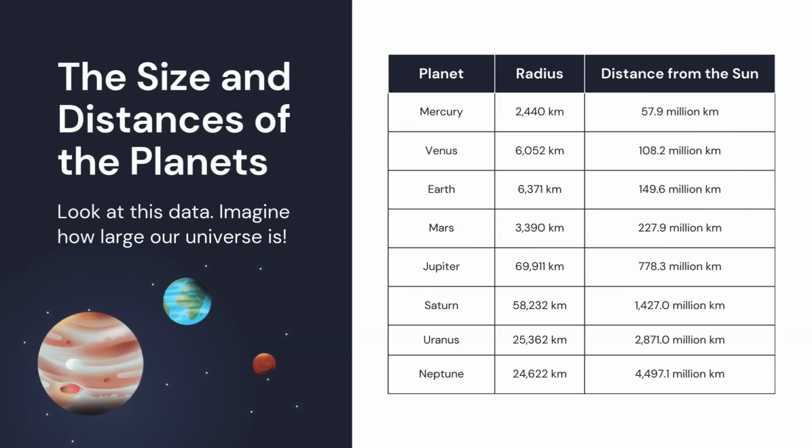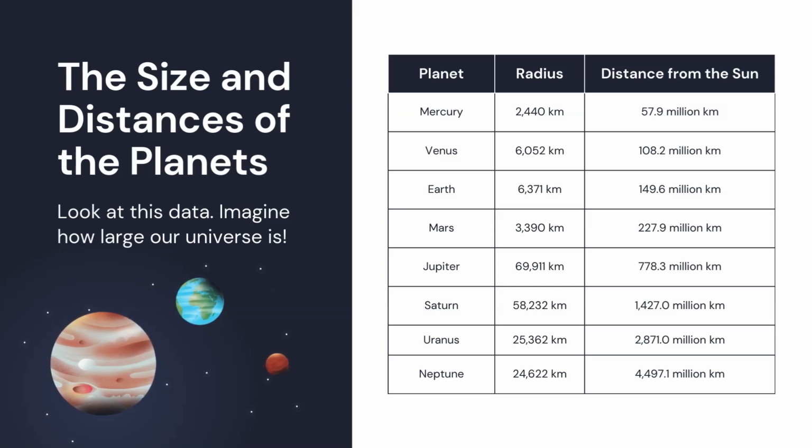Imagine how large our universe is. Planet, radius, distance from the sun. Mercury, 2,440 kilometers, 57.9 million kilometers. Venus, 6,052 kilometers, 108.2 million kilometers. Earth, 6,371 kilometers, 149.6 million kilometers. Mars, 3,390 kilometers,